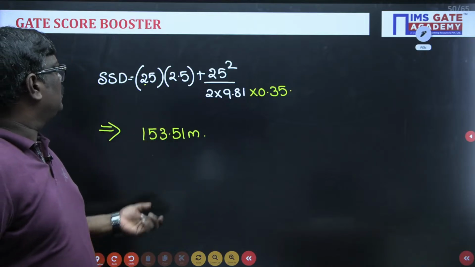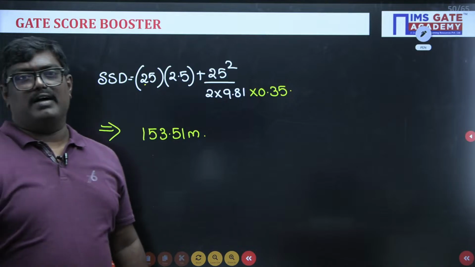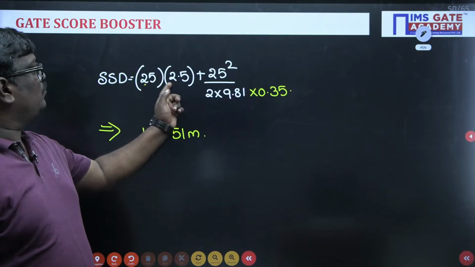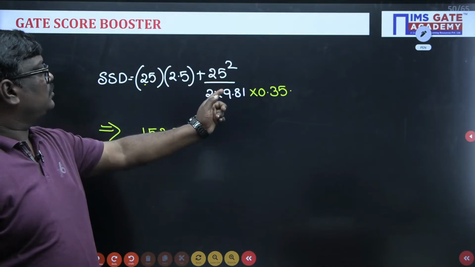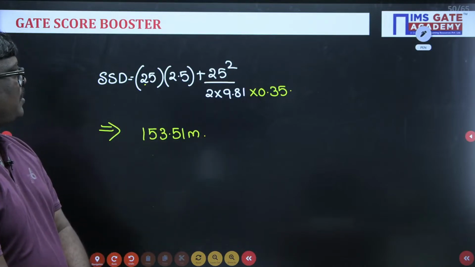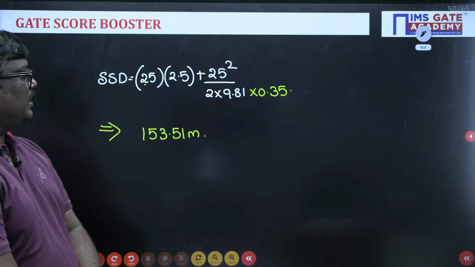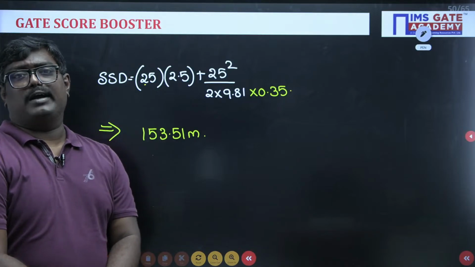How much you got, sir, roughly? What is the value you got? Yeah, it will be 153.51 meter.